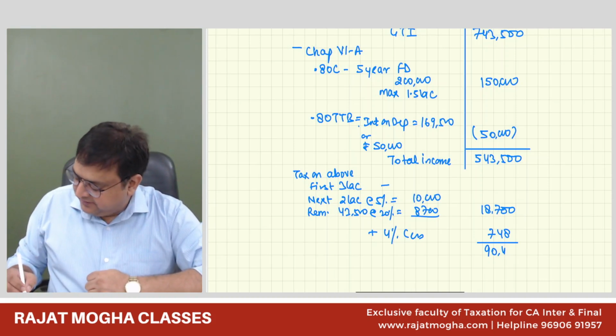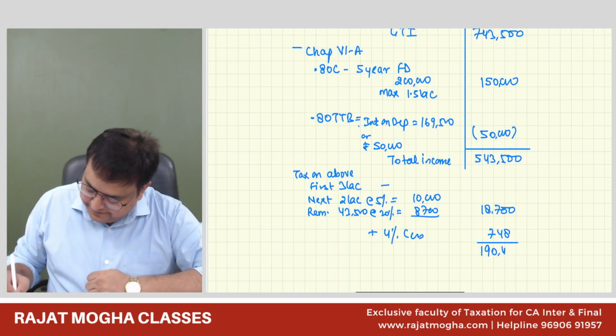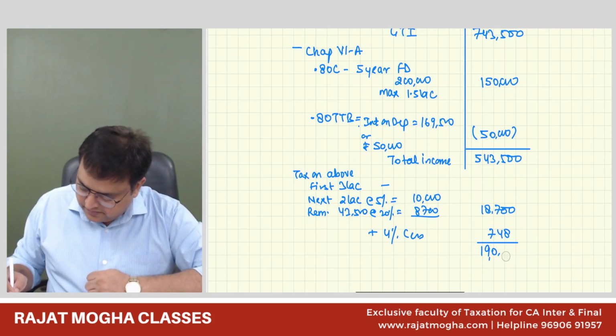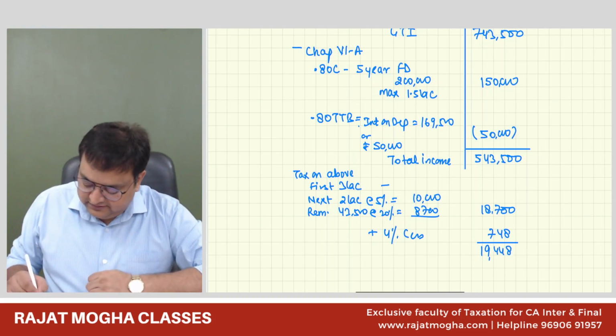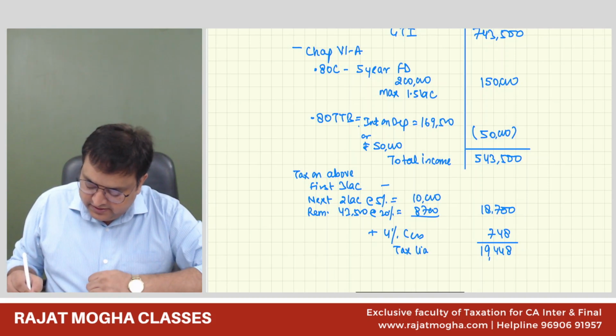$19,448. 19,448. Sir, is it correct? Yes, sir. This is your tax liability, and you can round off.